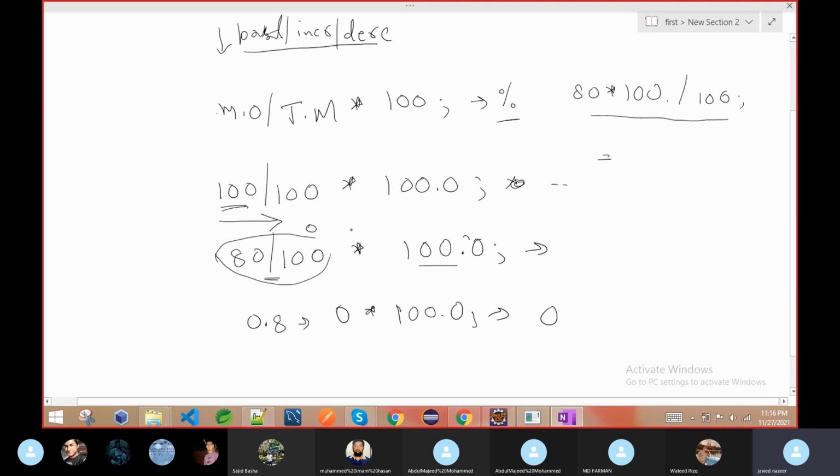As I said, the best way is to make any one of them double, or you just tweak this expression. Same thing: first 80 into, like here I am saying, you can do marks obtained into 100.0. You do that first, then you divide by total marks. So these are the things you have to do.